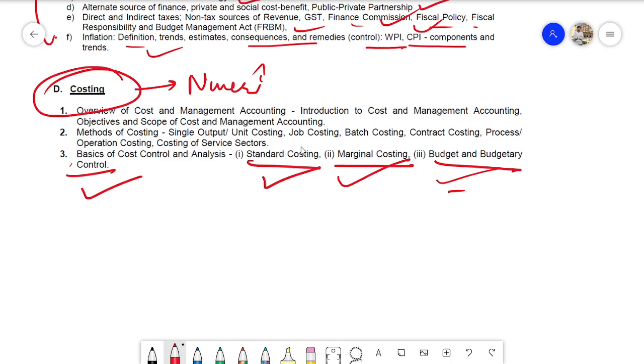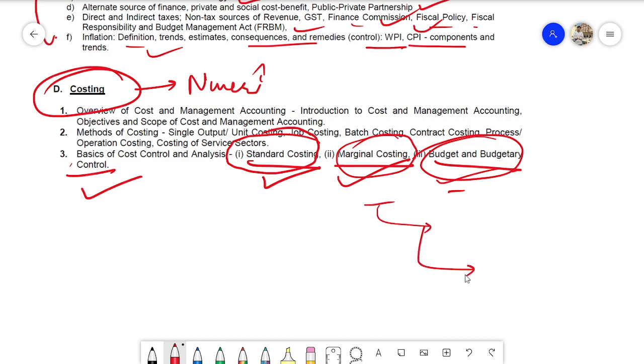If you had understood the basic concepts of standard costing, marginal costing, or budget and budgetary control, you would have easily done the numericals. They were not hard, but a little bit lengthier and complicated. You had to solve one value, and then after that solve the other, and then the other. Only chained kinds of questions, but these were very basic, so these are very important from the numerical point of view.